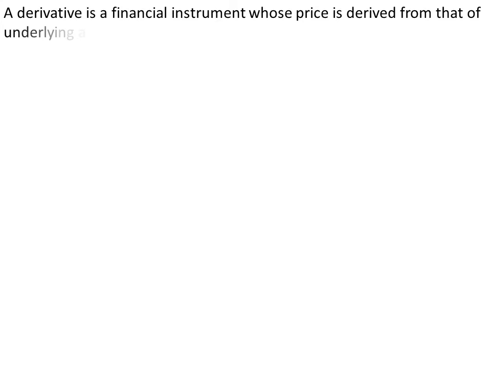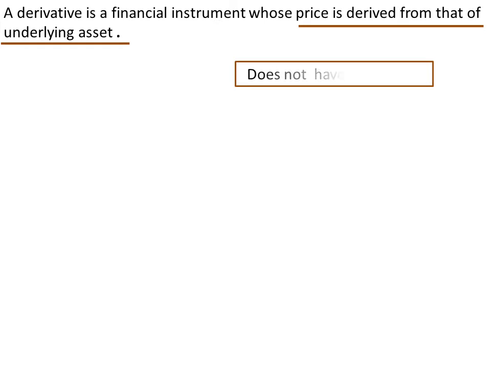A derivative is a financial instrument whose price is derived from that of the underlying asset. From this sentence we can see that a derivative derives value from the value of its underlying asset. That means it does not have value of its own.